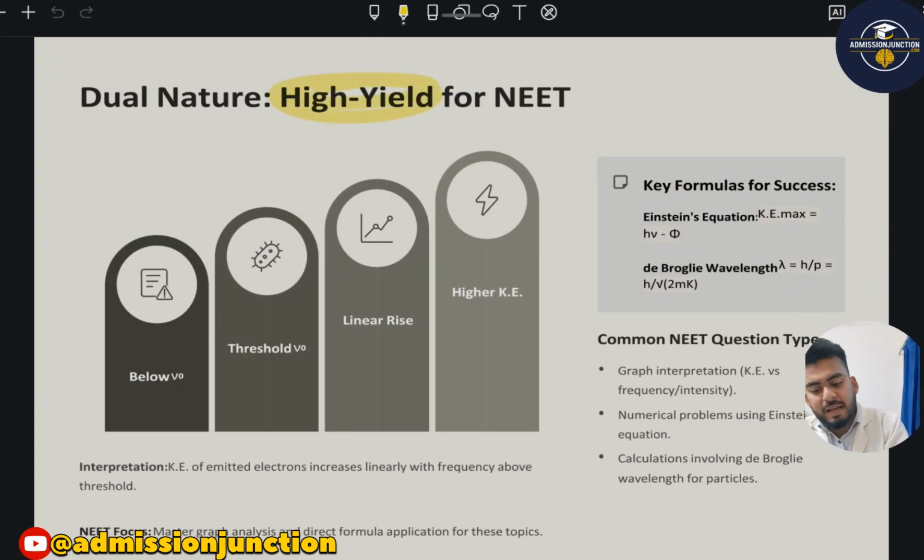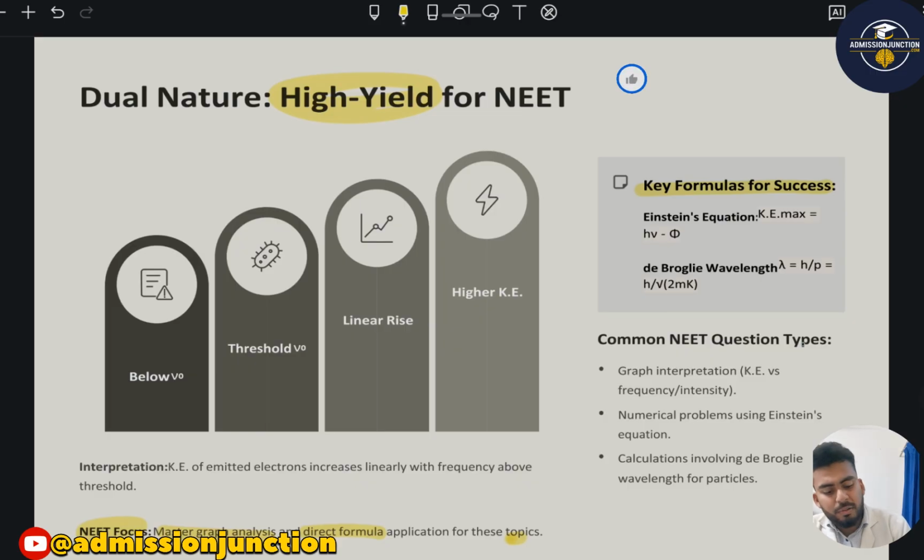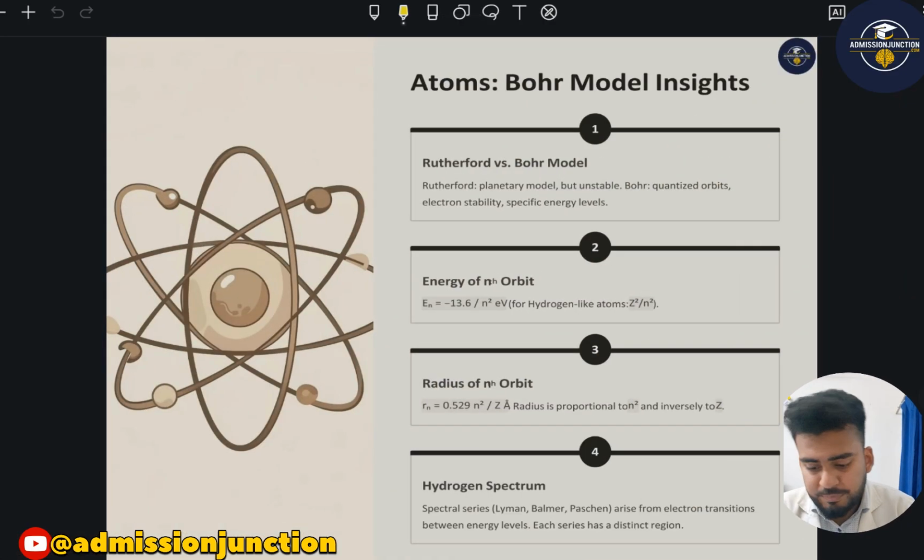So this is a very high yield topic for the NEET examination, and these are the key formulas for success. Please note it down. Mainly focus on mastering graph analysis and direct formula applications for these topics. Common NEET question types: graph interpretation, numerical problems using Einstein's equation, and calculations involving de Broglie wavelength for particles.